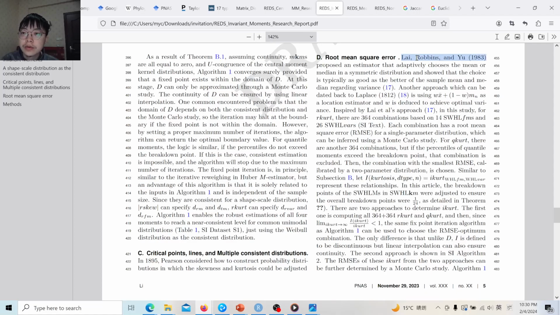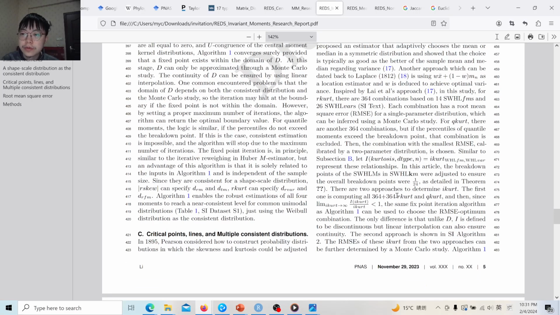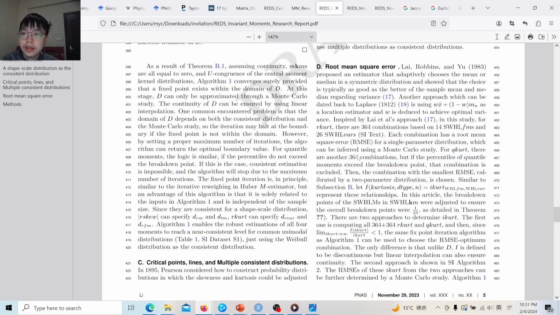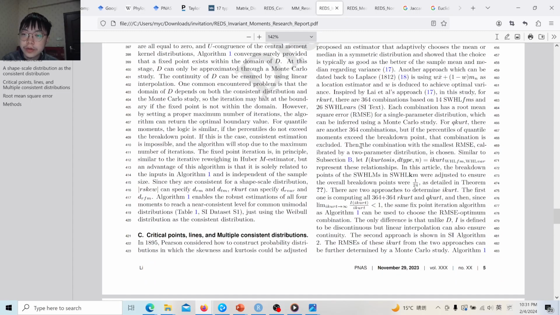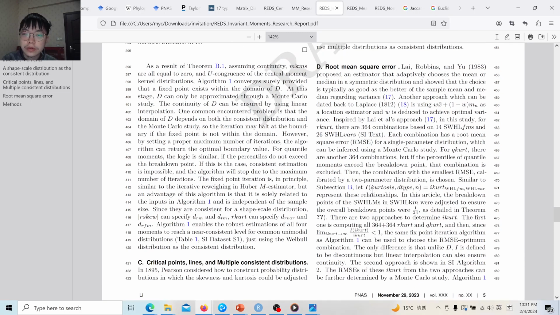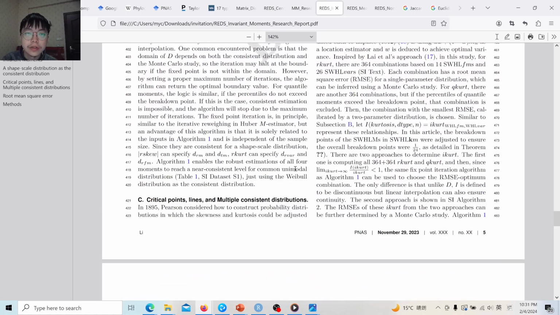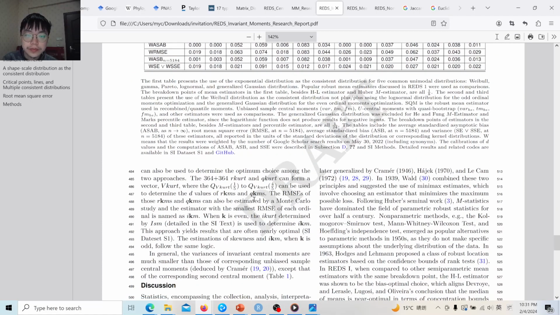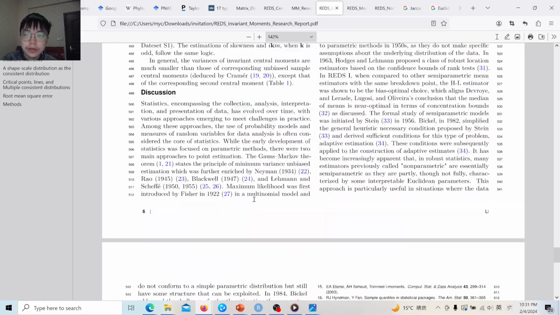And then inspired by Lai, Robbins, and Yu's PNAS paper, we show that if you use multiple combinations, in total more than 700 different combinations, we can infer the optimum combination by using Monte Carlo simulation, and for each kurtosis there is an optimum combination. We can also use iterative reweighting, just like in the Huber M-estimator, with fixed point iteration. We can use that to optimize the combination, and then choose the best combination.